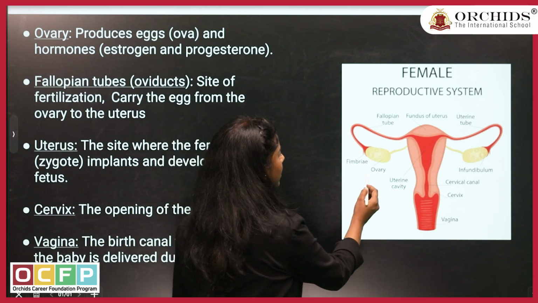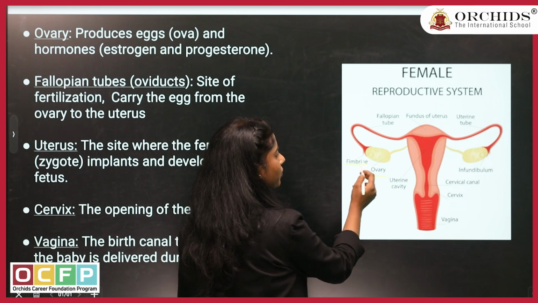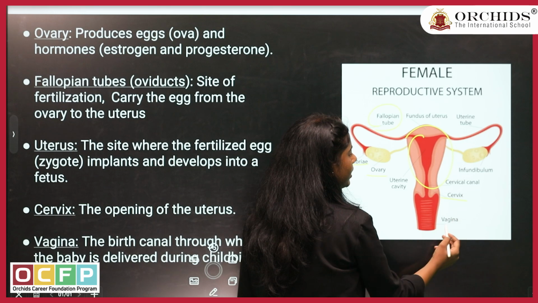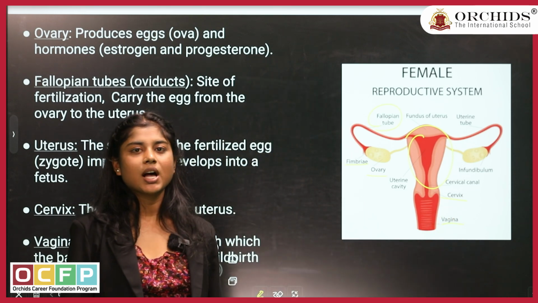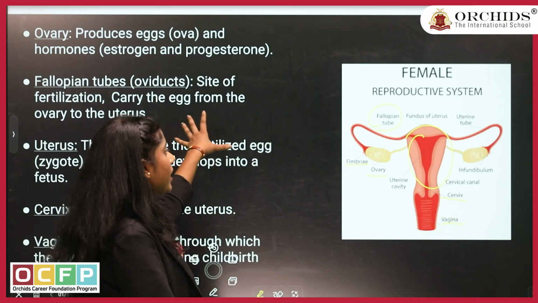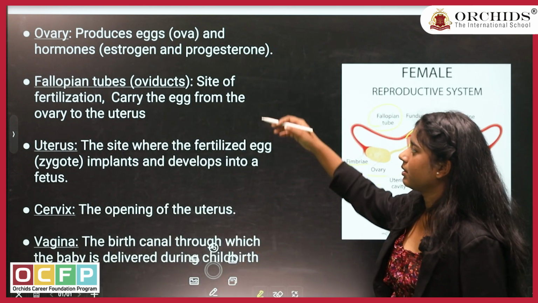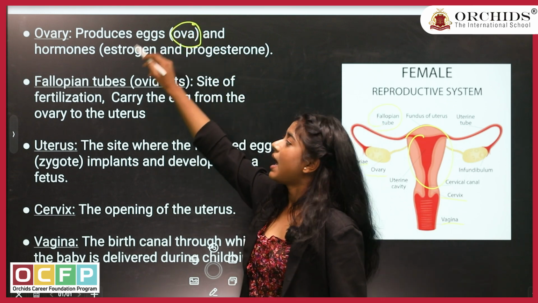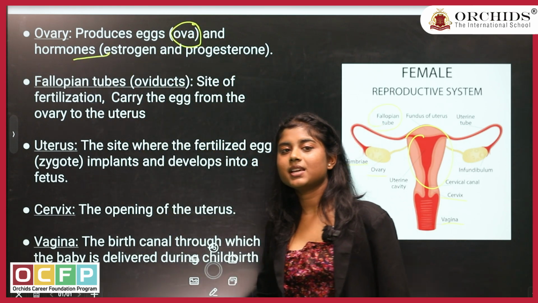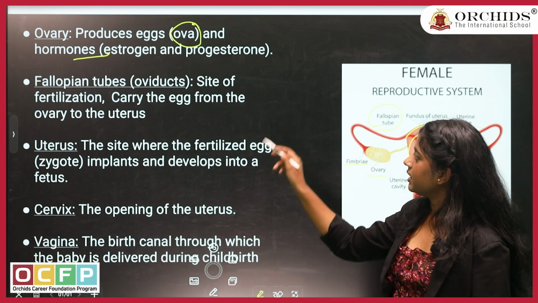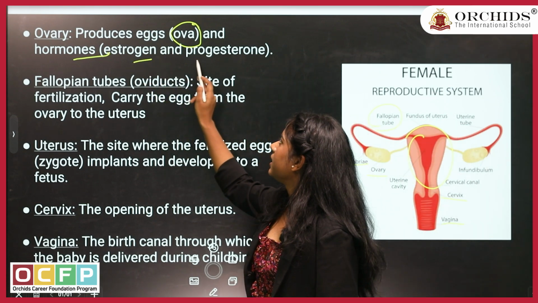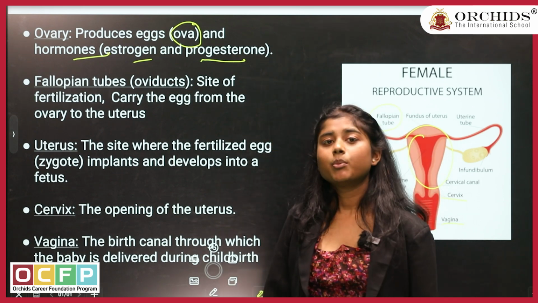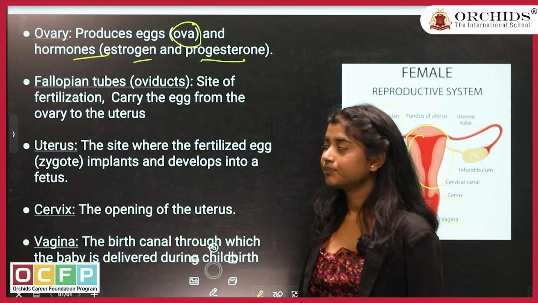You have to label the ovary, fallopian tube, uterus, cervix and vagina. These are the few things which you have to label in your exam. Then you have to write the key points. Ovary has two functions: to produce ovum and to produce the female sex hormones, which are estrogen and progesterone. Both hormones help in the development of secondary sexual characteristics in females, as well as help during pregnancy and the menstrual cycle.